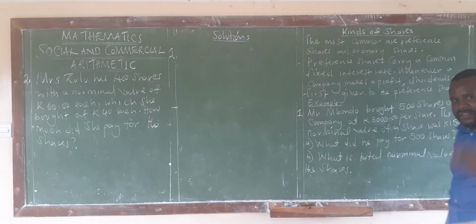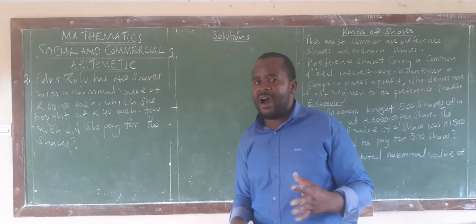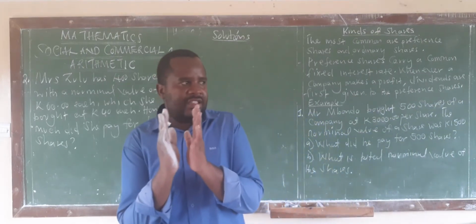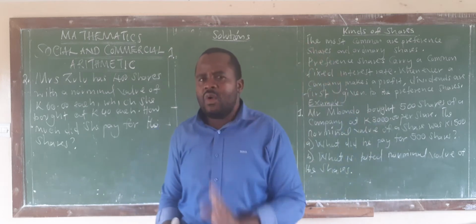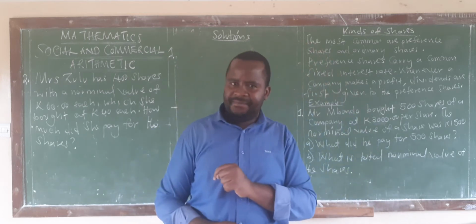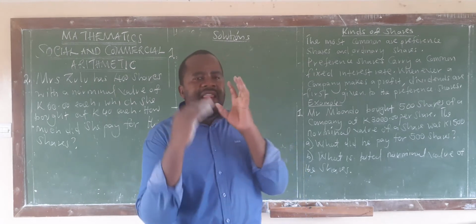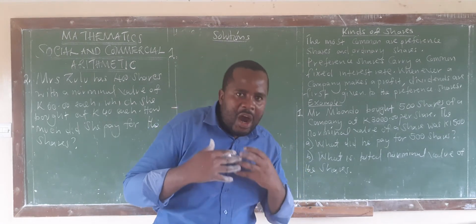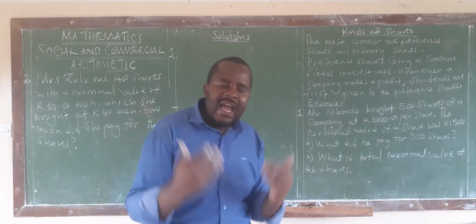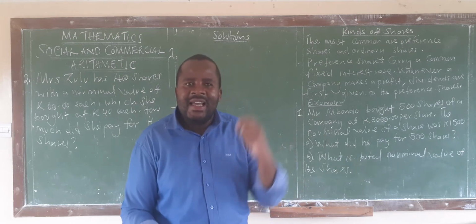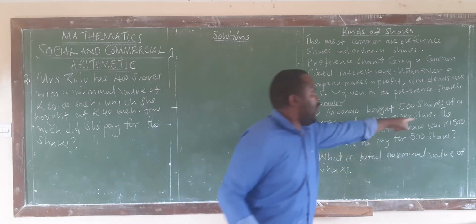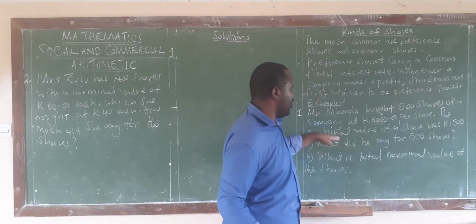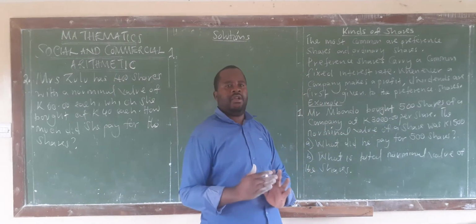So what we are saying, this person, Mr. Mondo, decides to buy how many shares? 500 shares of a particular company. At how much? At 3,000 kwacha per share. But at the time the shares were issued, each share had a value of 1,500, which we are calling the nominal value.